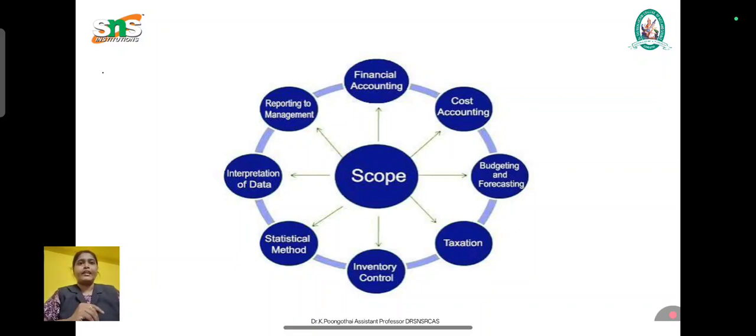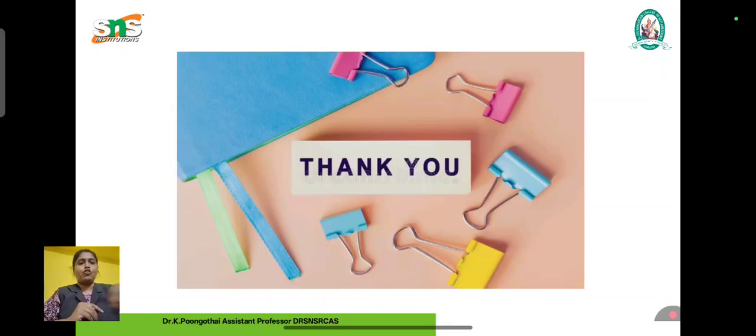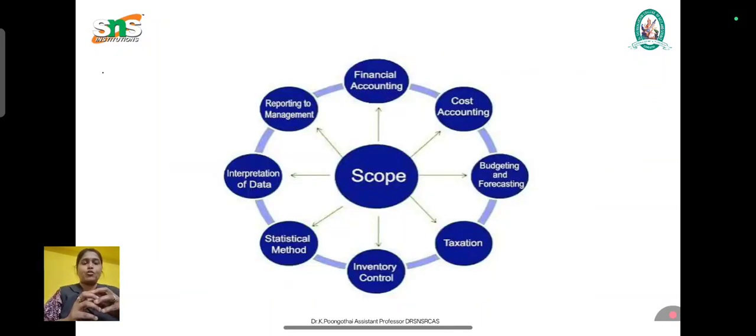I hope you all understand about the scope of management accounting. But last but not least, there is internal control and internal audit. Management accounting contributes to an efficient internal control system, and also gives importance to preventing frauds and errors, safeguarding assets, and ensuring operational efficiency. These are all the things that take place in internal control, and internal audit verifies compliance with the company's policy.